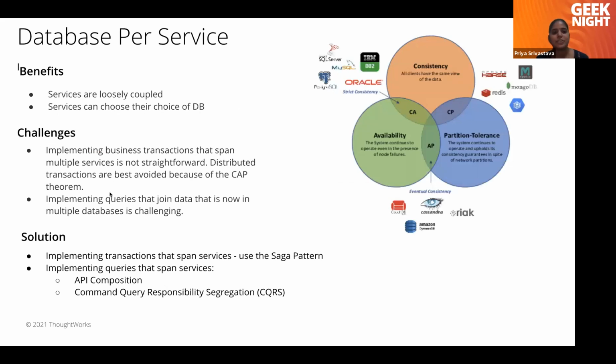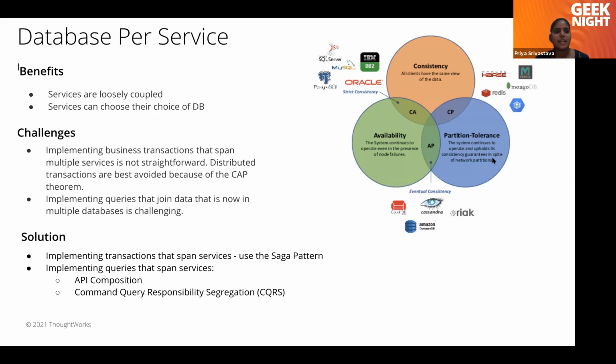And distributed transactions should be avoided if possible, because we have to maintain the CAP theorem. I'll just give a gist of the CAP theorem. CAP stands for consistency, availability, and partition tolerance. In a distributed transaction, we cannot achieve all three, but at least we should be able to achieve two of them. If we are using RDBMS like Oracle or MySQL, we can achieve consistency and availability. If we are using Mongo or Redis, we can achieve consistency and partition tolerance. If we are using Cassandra or Amazon, we can achieve availability and partition tolerance.